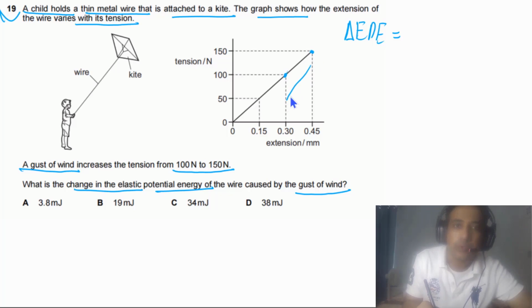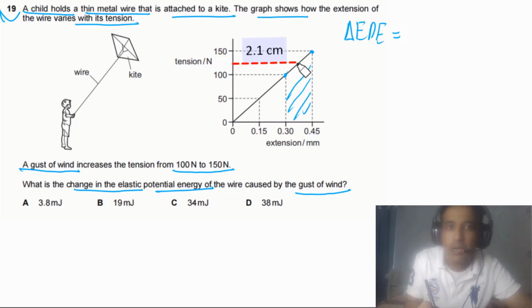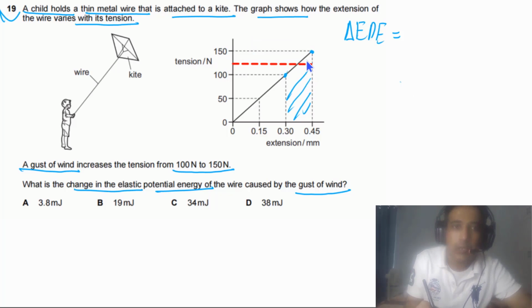So simply we need to calculate the area under this line, and this shape is a trapezium. So we can simply make this one a rectangle first of all. We can draw the line halfway here. In this case, you can see now this area is approximately equal to this area.